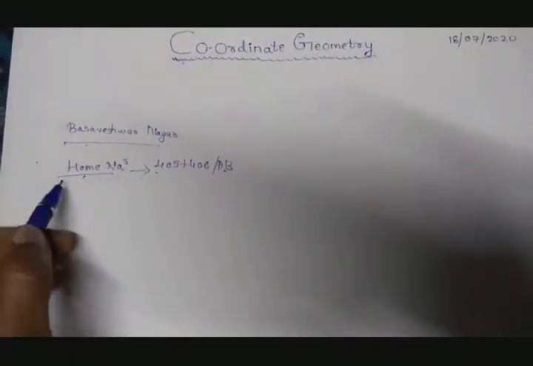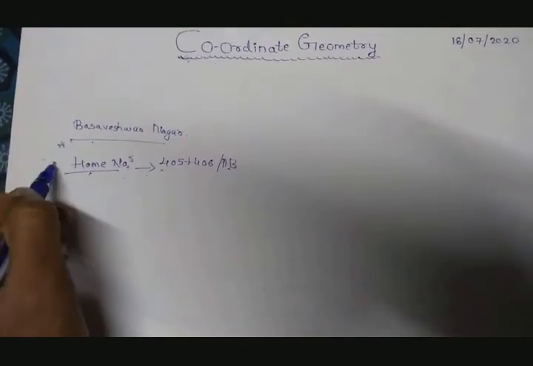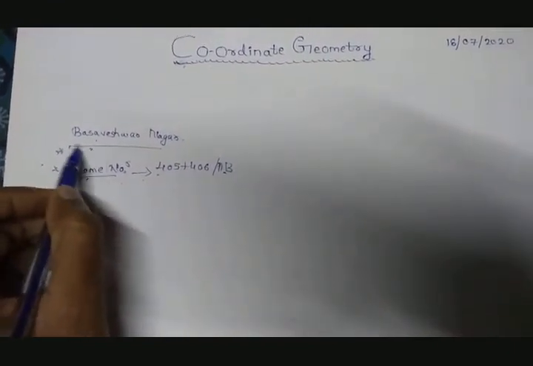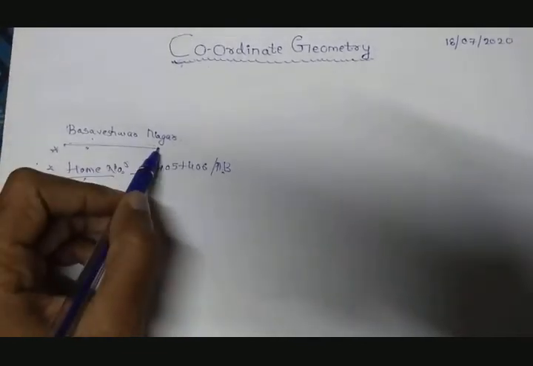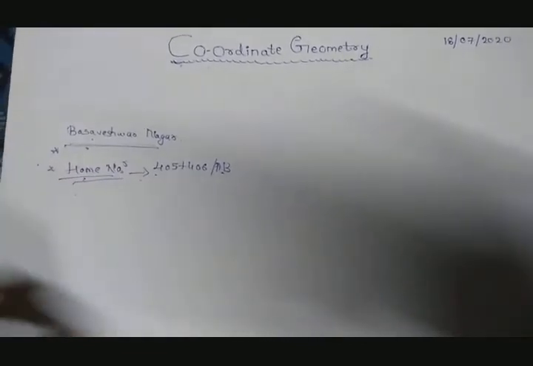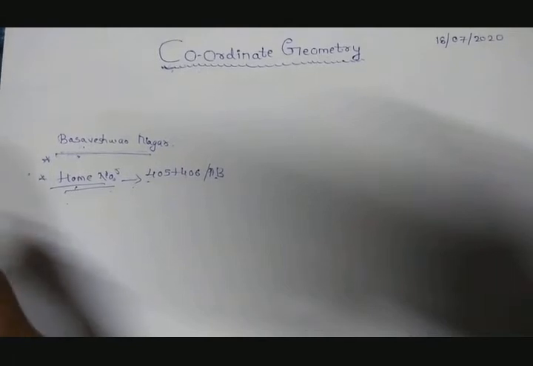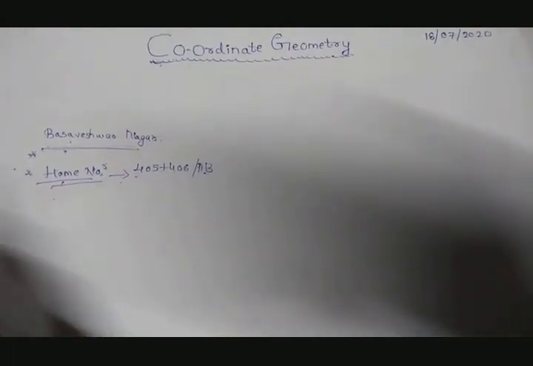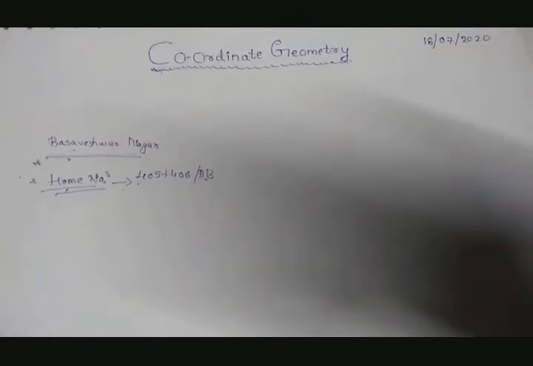So we need at least a minimum of two coordinates. That is, we need an address first, that is in which locality you live, and your home number. So this is an example for coordinate geometry.